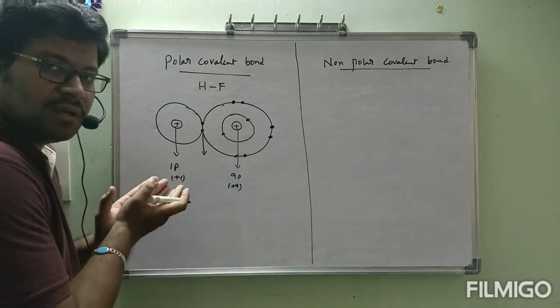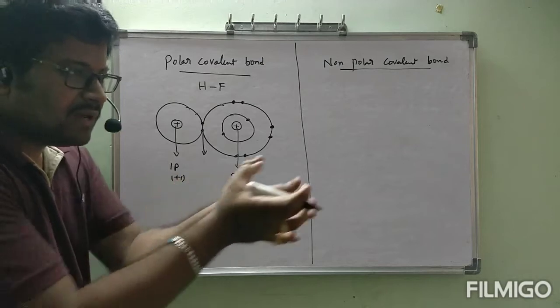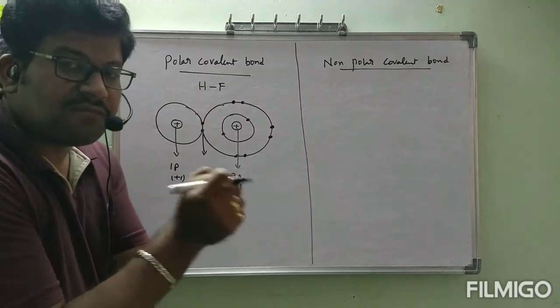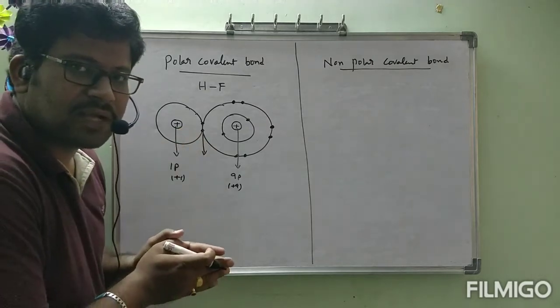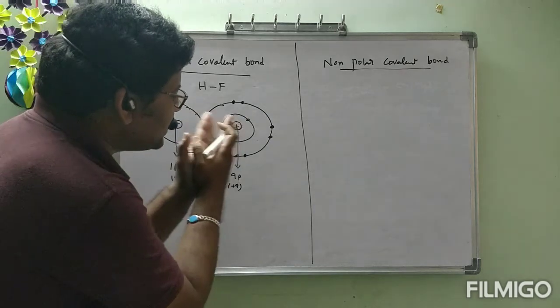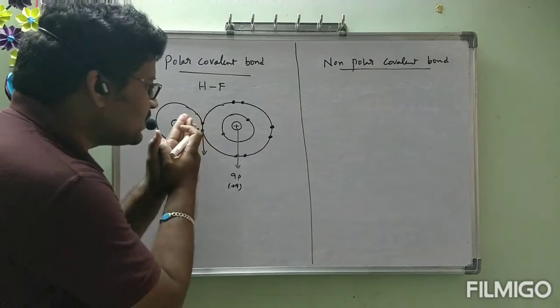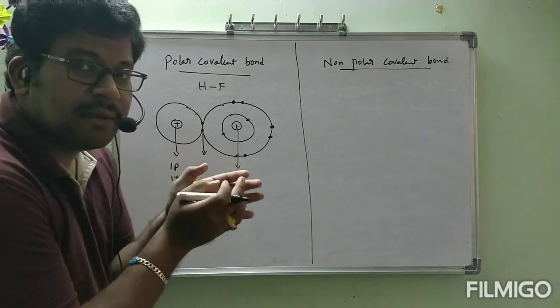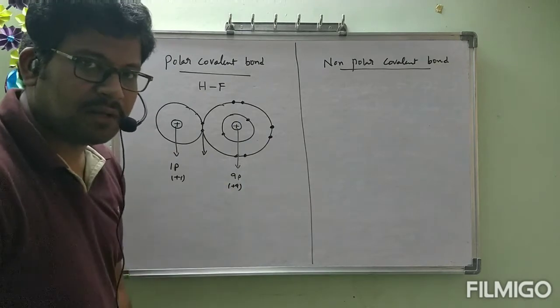This plus 1, even though it is competing with 9 protons, is not able to win, but it will hold somewhat. Somewhat it will hold, but completely 50% will not be. Okay, so partially this electron pair is shifted towards the fluorine side. Because of that, partial negative charge will be developed.